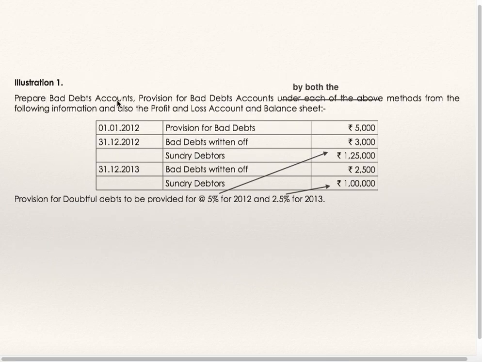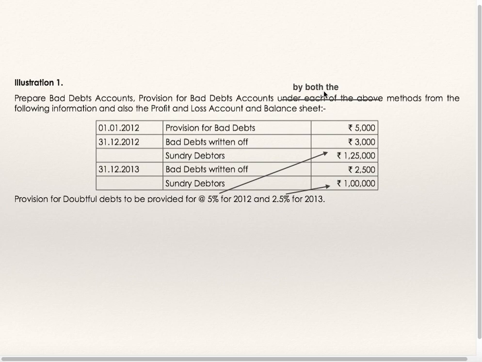Illustration 1. Prepare bad debts account and provision for bad debts account by both the methods from the following information, and also the profit and loss account and balance sheet. As per the first method, bad debts are transferred to profit and loss account, and as per the second method, bad debts are transferred to provision for bad debts account.